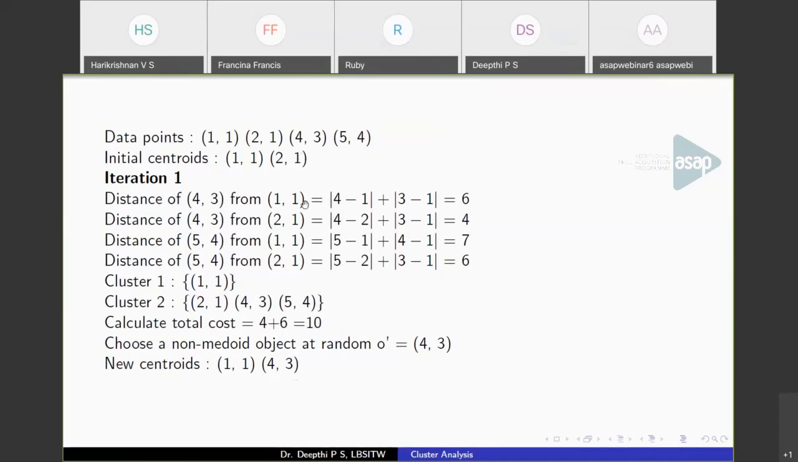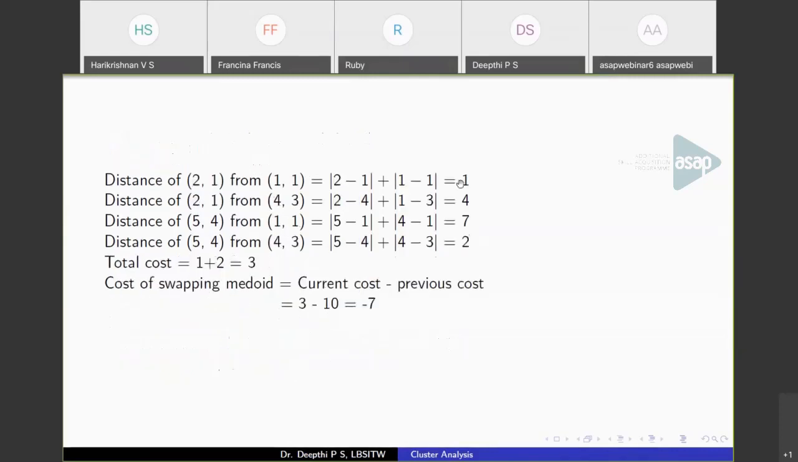Take initial centroids, calculate the absolute distance between the point and the centroid, and take the clusters to the closest medoids and calculate the total cost. Pick another object at random and replace one of the centroids. So I have replaced 2, 1 with 4, 3. Again calculate the distance. So here you can see that this 2, 1 is close to 1, 1 and 5, 4 is close to 4, 3. So the total cost will be 1 plus 2, that is 3.